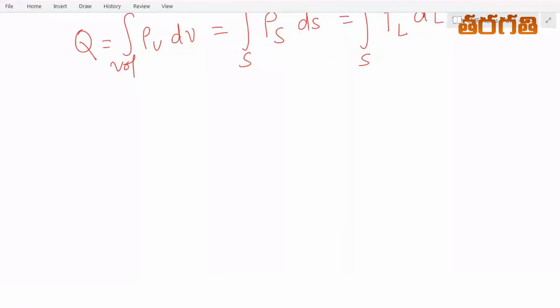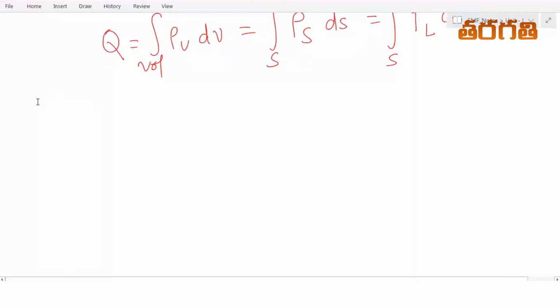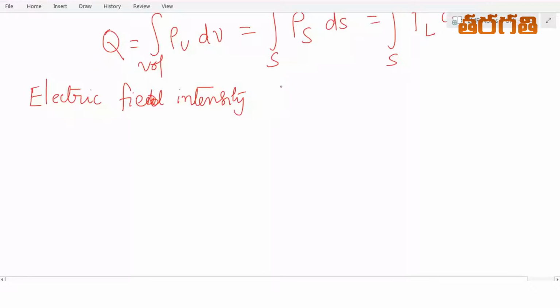So, electric field intensity due to a volume charge.